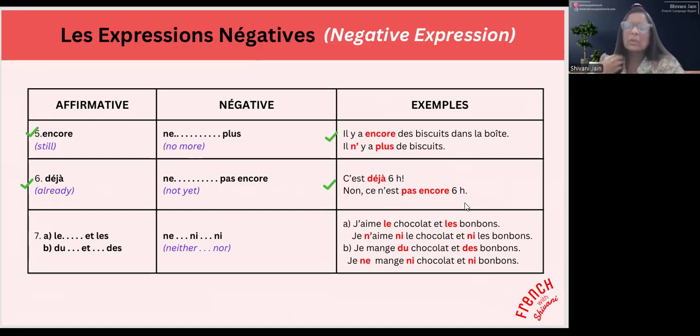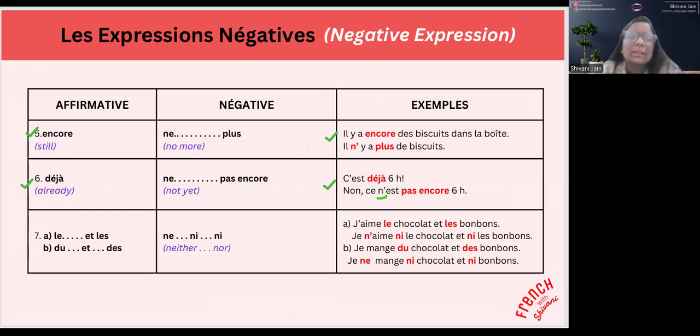So when we say, oh, it's already 6 o'clock. No, no, no, it's not yet 6. C'est déjà 6 heures. Non, ce n'est pas encore 6 heures. Okay? Ne pas encore. Okay, so this also had to be in the red, but that's okay. Ce n'est pas encore 6 heures.